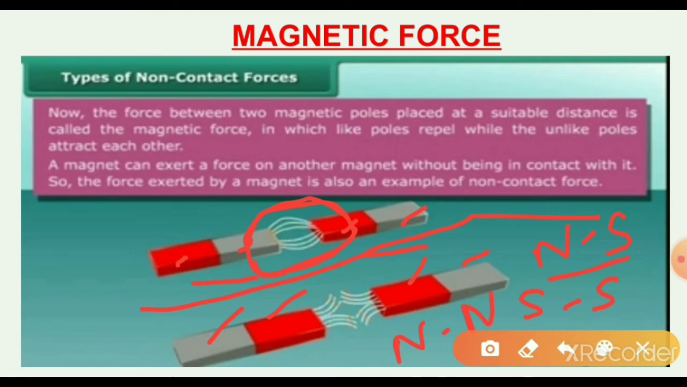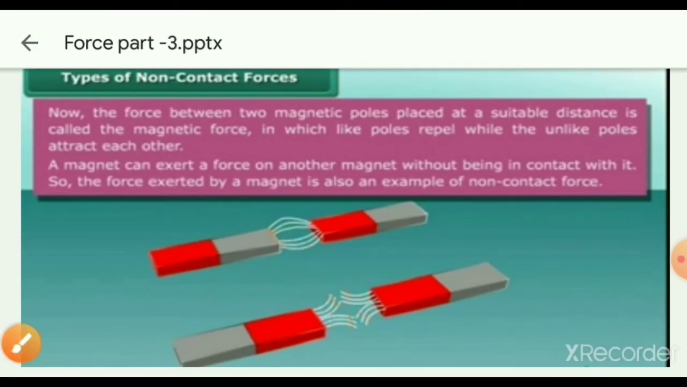So that is known about the magnetic force. In this magnetic force, there is no contact between the two poles. Finally, the opposite poles of two magnets attract each other and the same poles repel each other. So that is known about the magnetic force.